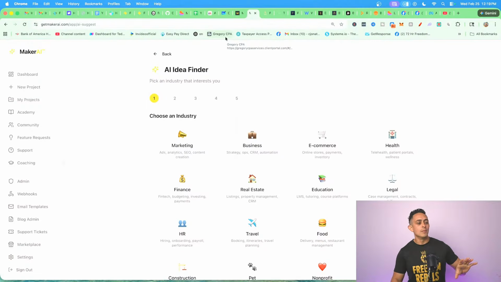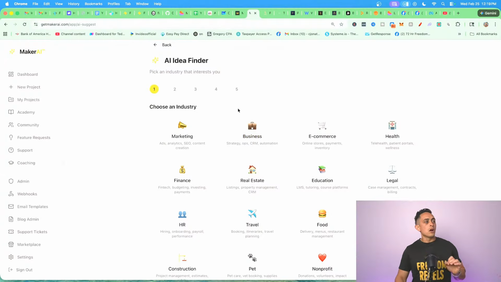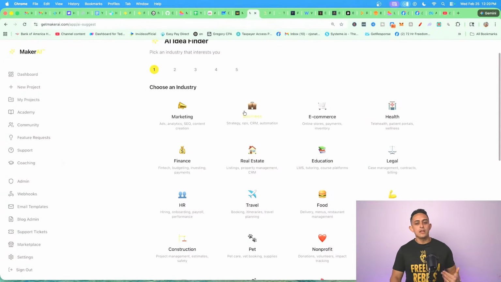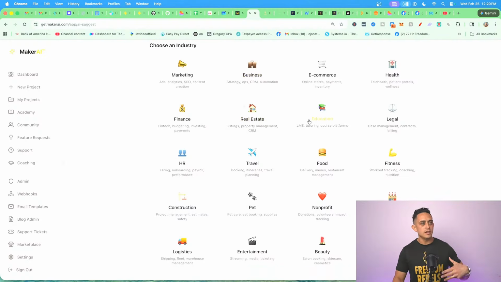Okay. Again, I don't really know anything about the real estate niche. Right? I'm not a realtor. I never did any of that, but I'm going to show you how simple this is in just a second. Okay. All right. So we're going to click the industry that you want. Now, as you can see, there's different industries from marketing, business, e-commerce, health, finance. Today, we're going to focus on real estate.